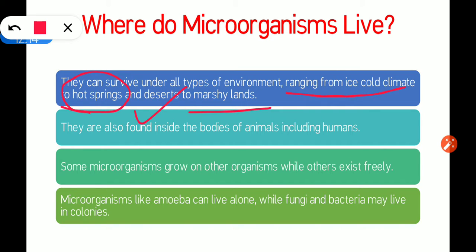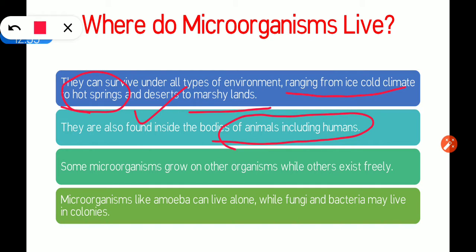They are also found inside the bodies of animals including humans. These microorganisms live inside our body and the bodies of other animals also. So these tiny microorganisms exist everywhere. You cannot imagine a place where they cannot exist. Some microorganisms grow on other organisms while others exist freely. I told you in the previous slide about the parasitic mode of nutrition. Some microorganisms are parasites.